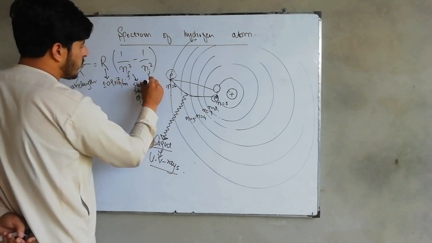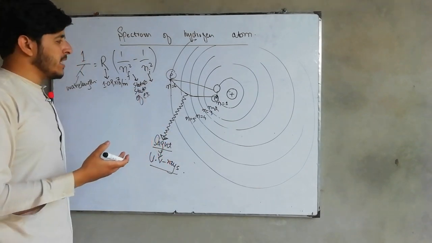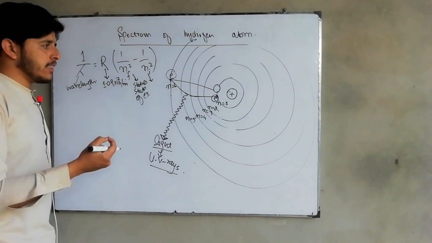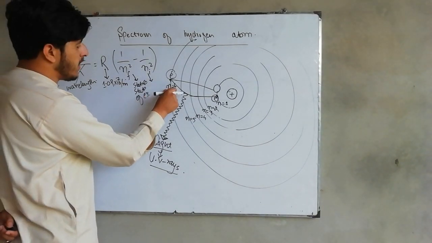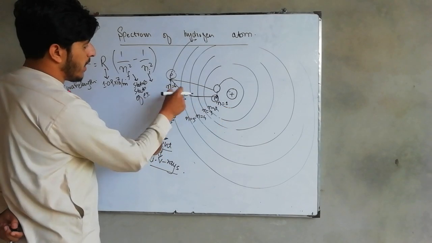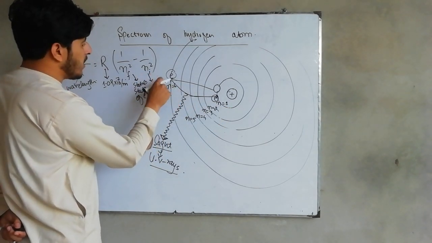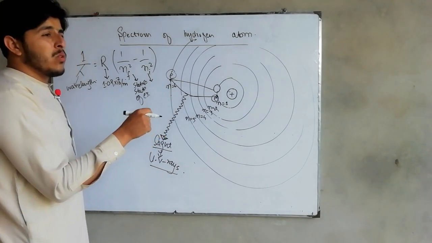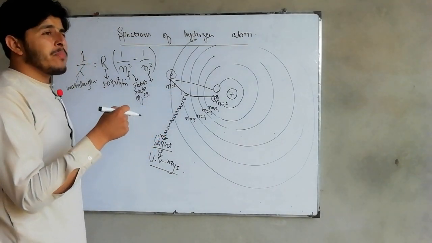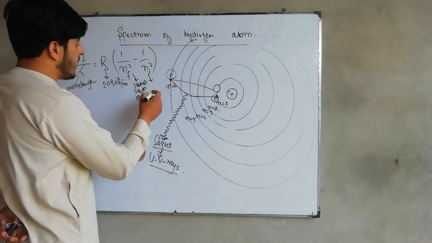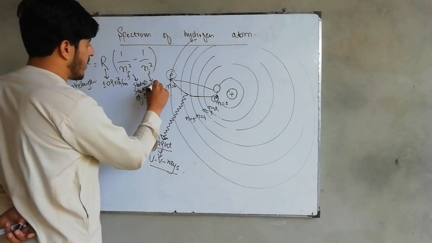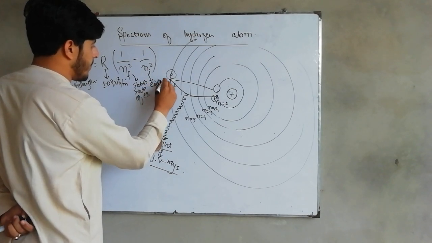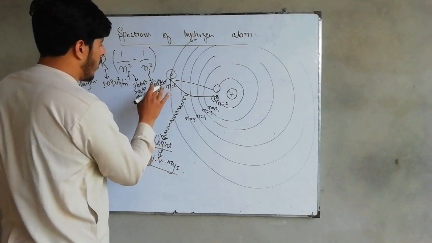What about ni? ni is the initial shell. Initial shell means that whenever a transition takes place from any shell to any other shell, for example here n equal to 6 to n equal to 1, ni is equal to 6. This is the shell where the electron was in an excited form, so this is an excited state of the electron.